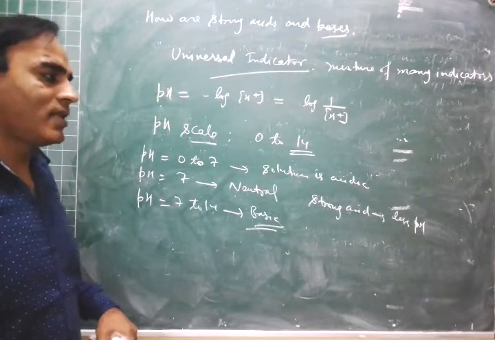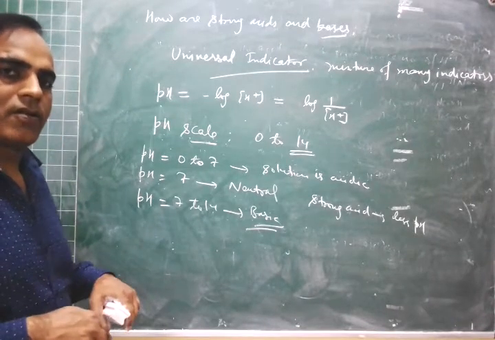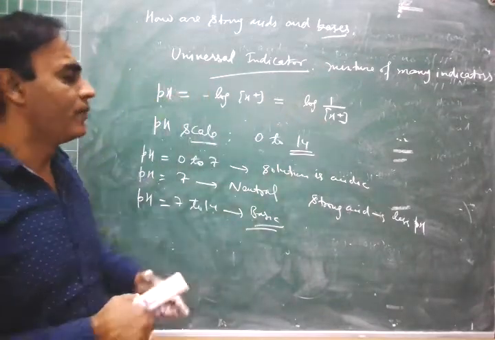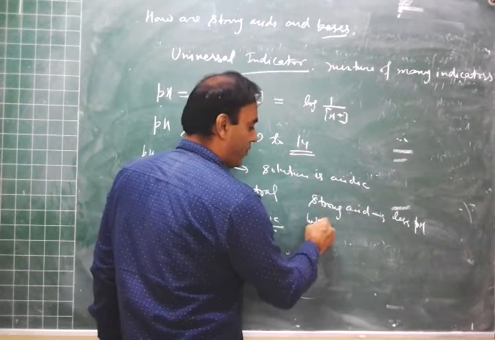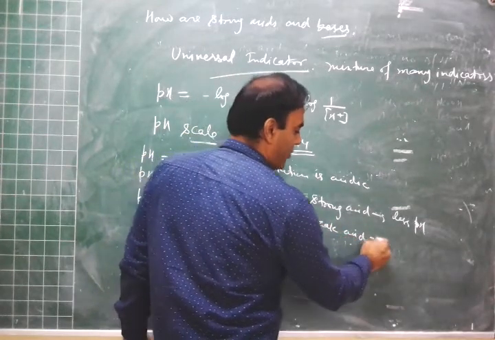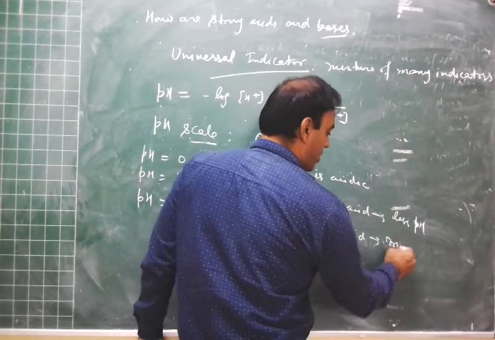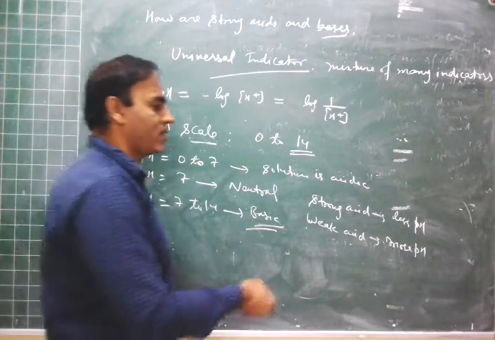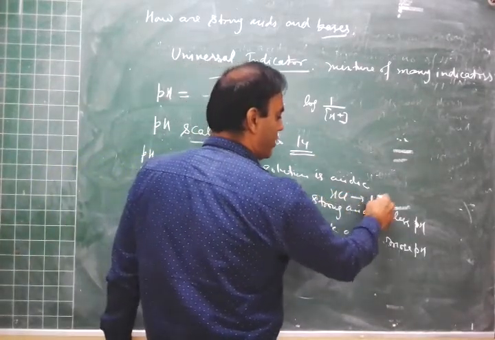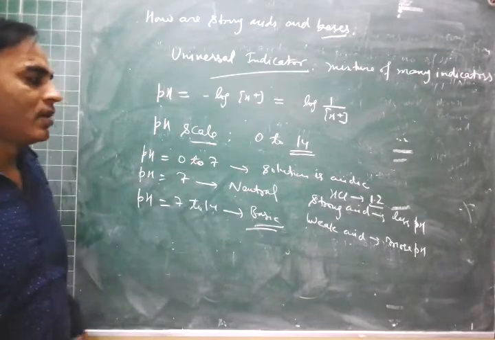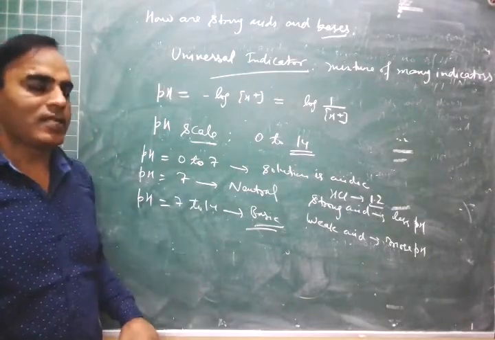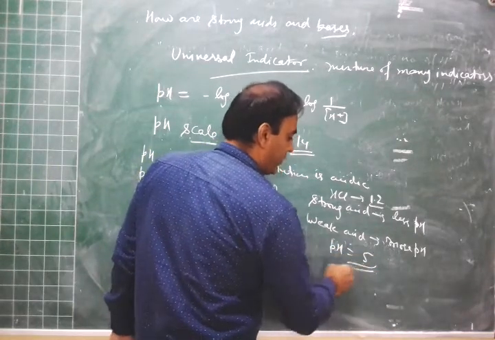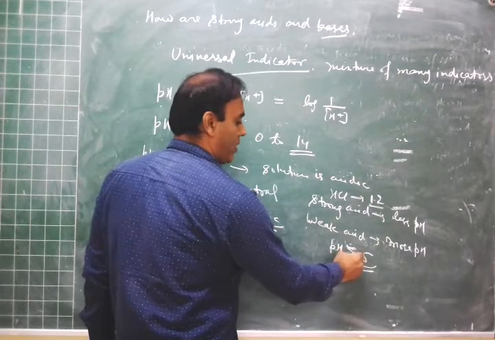Now, if weak acid is there, then fewer H plus ions are produced. If fewer H plus ions are produced, that is, the concentration of H plus ions is less, then pH will be more. So for weak acid, the pH will be more. For example, HCl is a strong acid and its pH is 1.2. And if there is a weak acid, suppose acetic acid, then its pH is approximately 5.